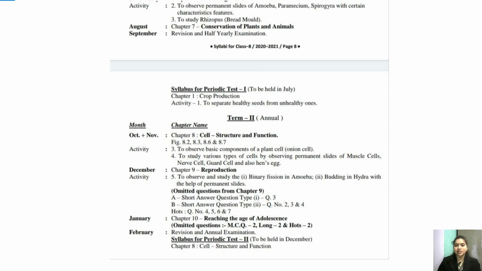In the next class, children, I will discuss the activities of chemistry as well as bio. All these activities we are going to discuss in the next class. Getting it? So be prepared with your activity notebook in the next class. Bio, you are going to make separately and chemistry separately. I have already told you many times. So I think you are clear with this.